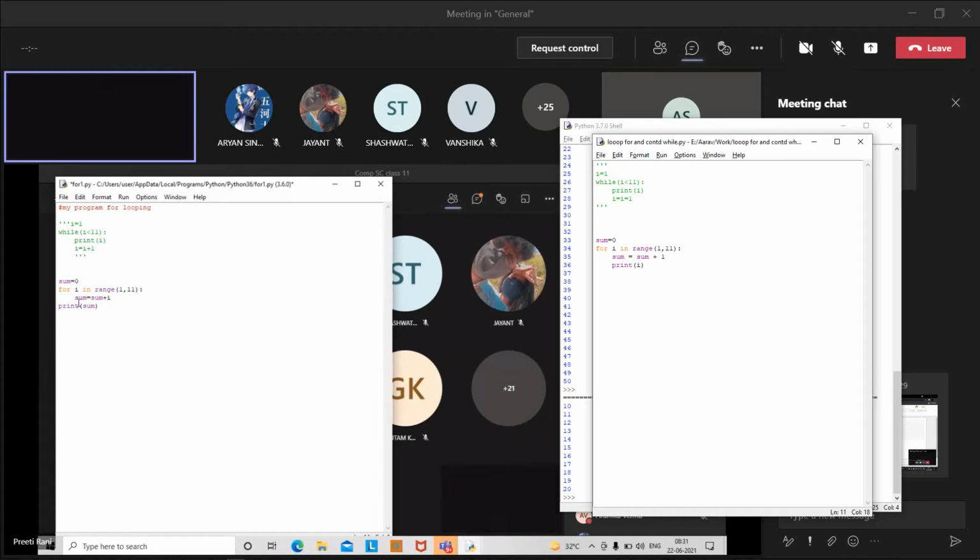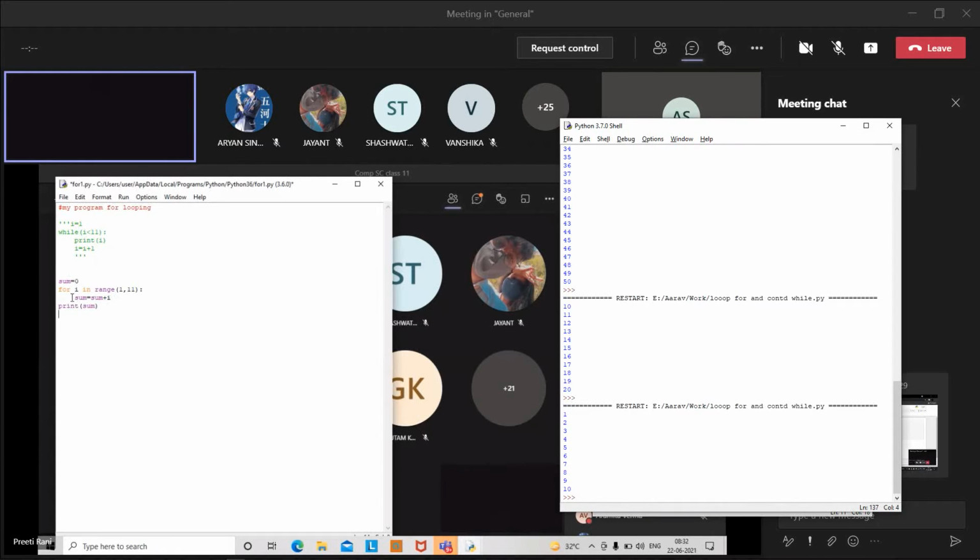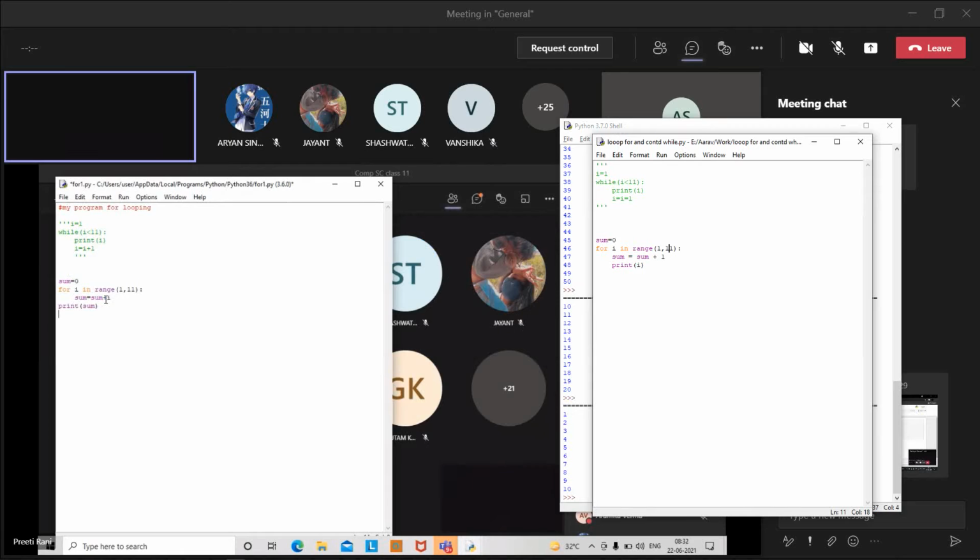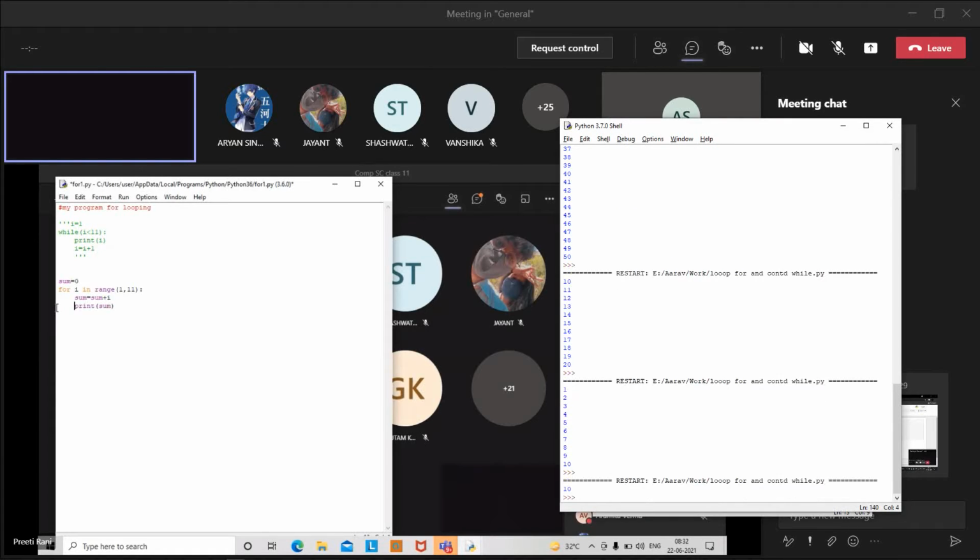Then delete that statement. जैसे अभी मैंने क्या किया? I have deleted that statement. The print I have deleted. Then after that, after the body part of the loop, how can I understand about the body part of loop? According to the given spaces, given indentation. See, if I'm putting that part in the loop here, okay, then in each and every iteration it will show the sum of that number.